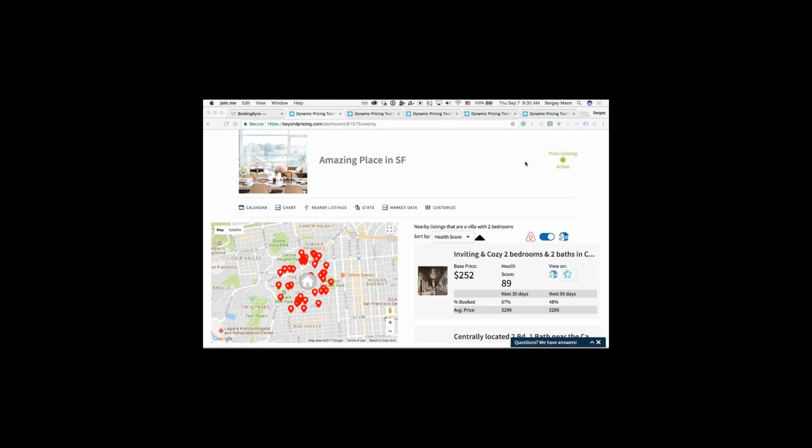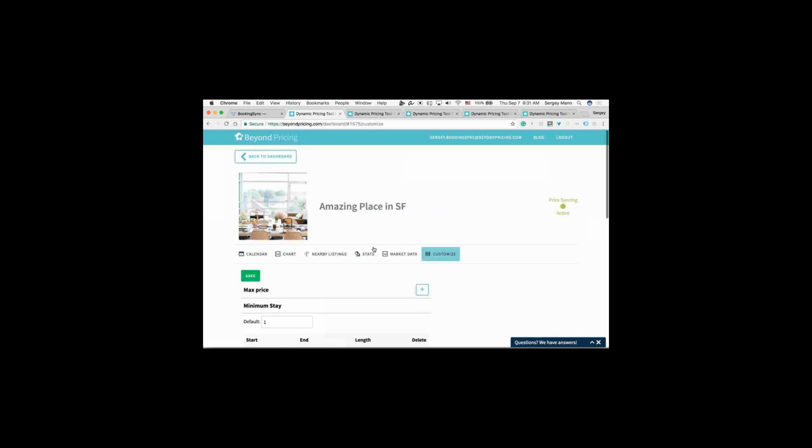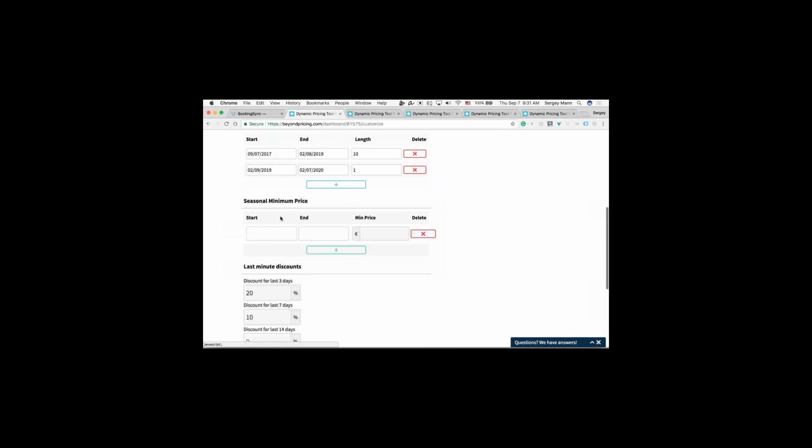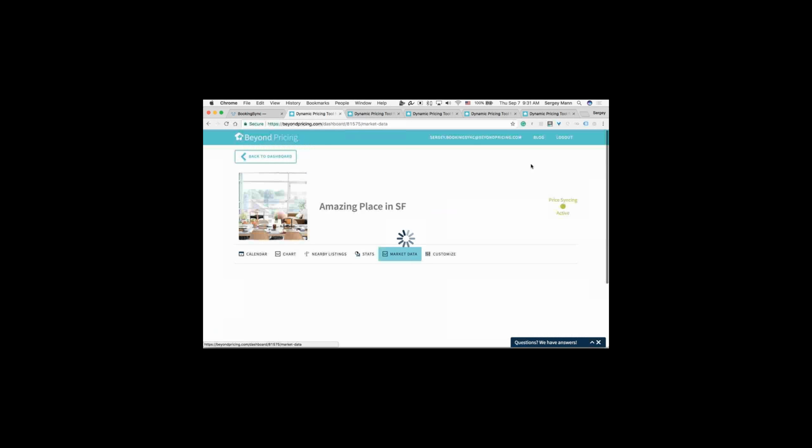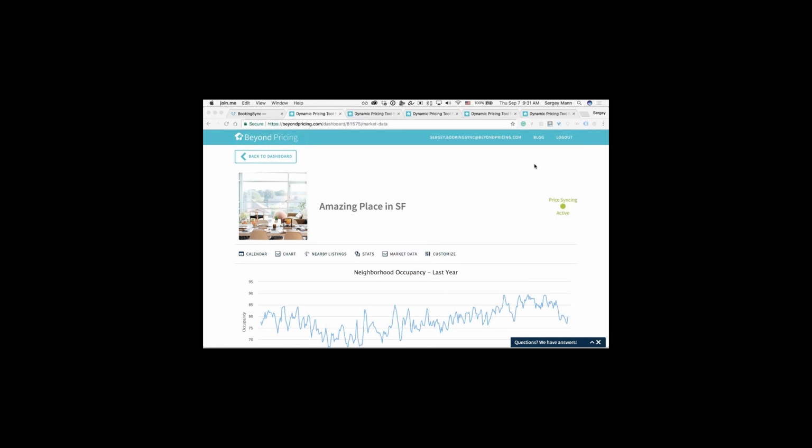In terms of minimums, I'm not sure if that was the question, but you can set a minimum price on the calendar. And if you also want to, on the customized tab, you can set seasonal minimums. So if, for example, in December you don't want to go below a certain price, you can set that and just set a different price for that period. And that's just right there. Awesome. Seems like I answered that one.